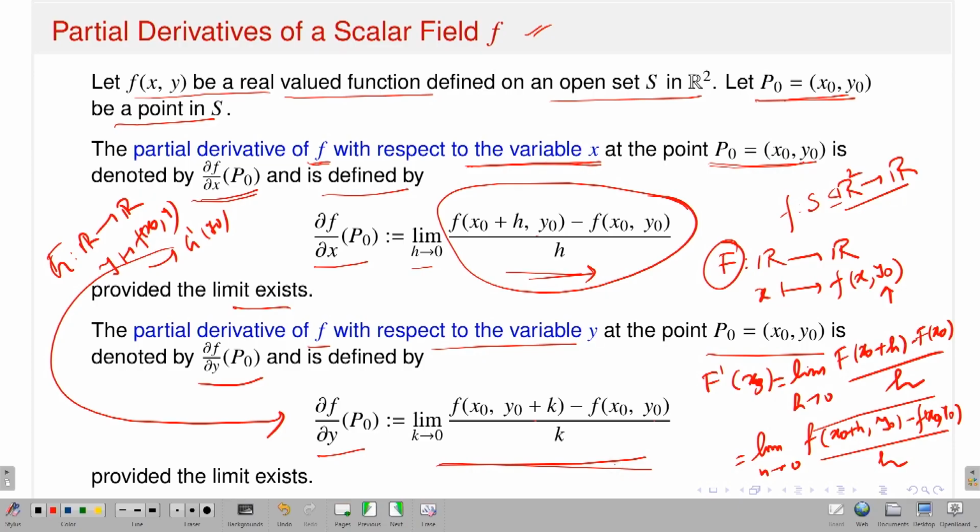So what I am doing in that case is, even if I have a function from R2 to R, I want to talk about the differentiability of this function at the point p naught, which is nothing but x naught y naught. If I want to talk about the partial derivative of f with respect to x, that means I am keeping the y naught variable fixed, thinking about a function from R to R and talking about the differentiability. If I want to talk about the partial derivative with respect to the y variable, I am keeping the x variable fixed at x naught, and I want to talk about the differentiability in the second variable.